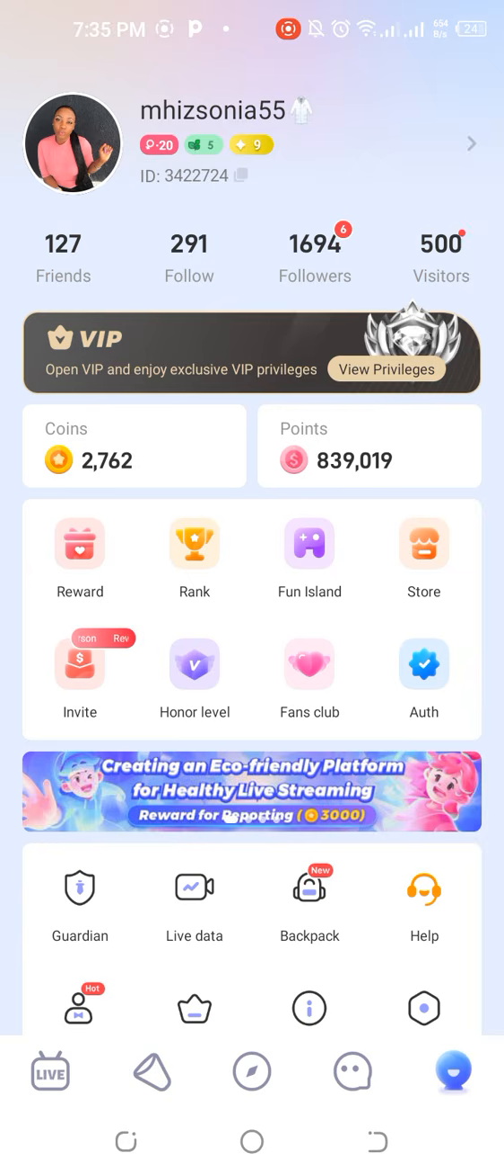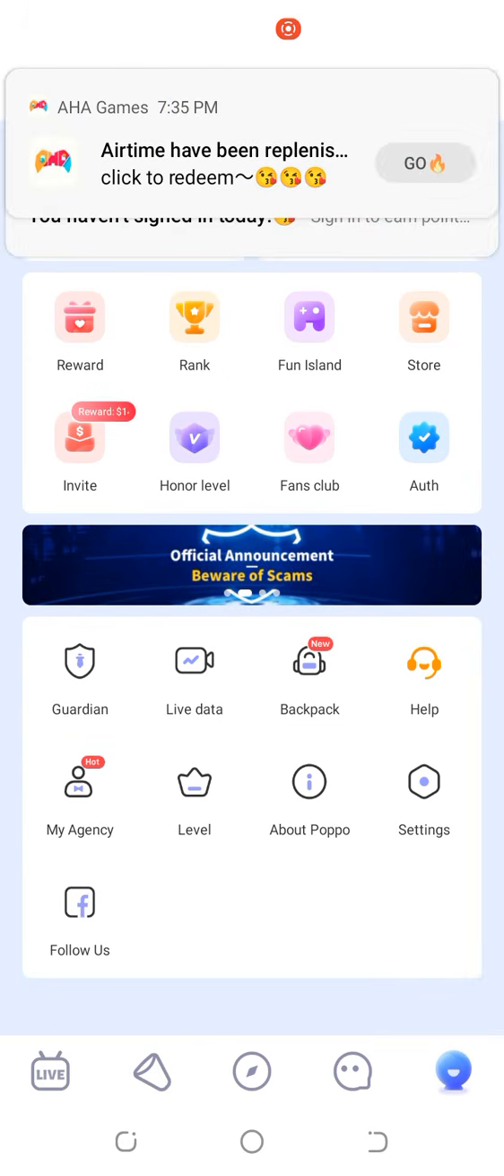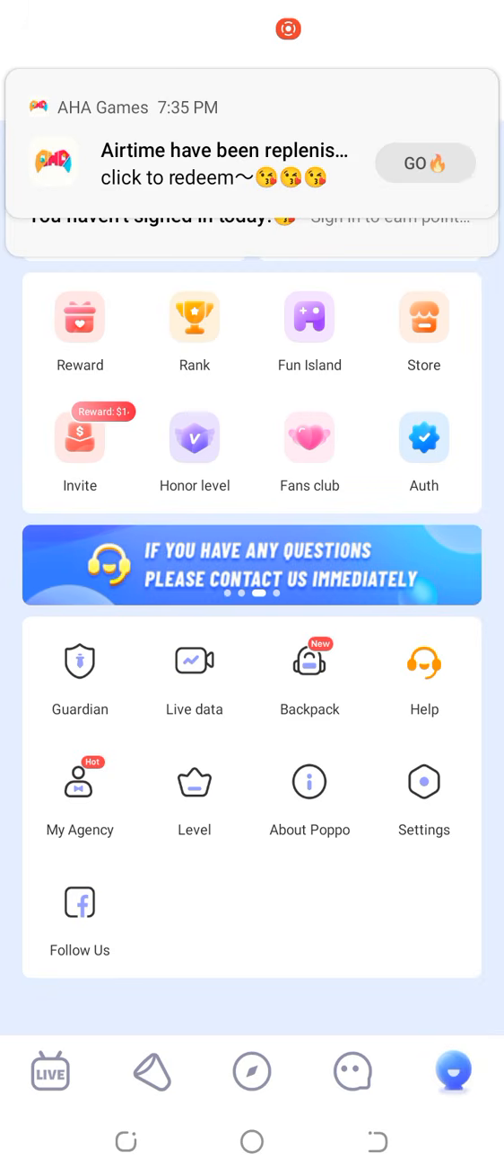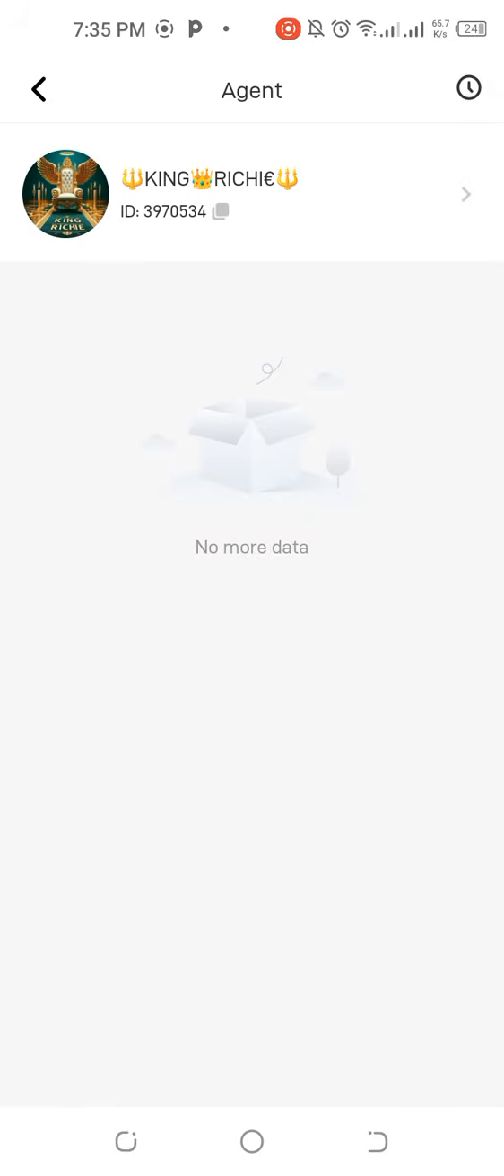Then the next thing you're supposed to do as a new person on Poppo is to join an agency. Okay, and how do you join an agency? When you come to your profile, the same way I am on my profile, you just need to go to this place. You're seeing this, my agency, and click on my agency. And there is no other agency that I can recommend for you if not King Richie's agency, because this guy is just the best agency.